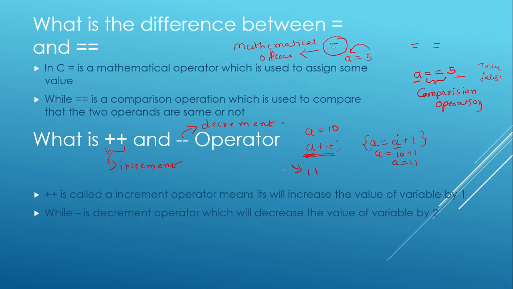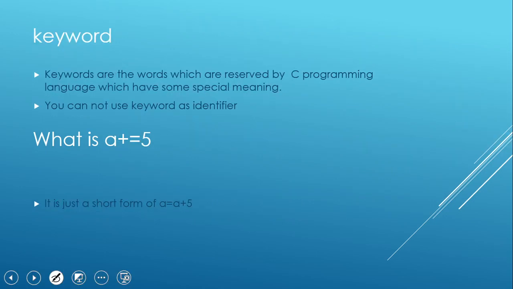Fine. Similarly, if a is equal to 10 and I write a minus minus, it simply means a is equal to a minus 1. So a is equal to 10 minus 1, so a is equal to 9. So a minus minus will do nothing but decrease the value of a by 1. That's why it is called the decrement operator. Got it?